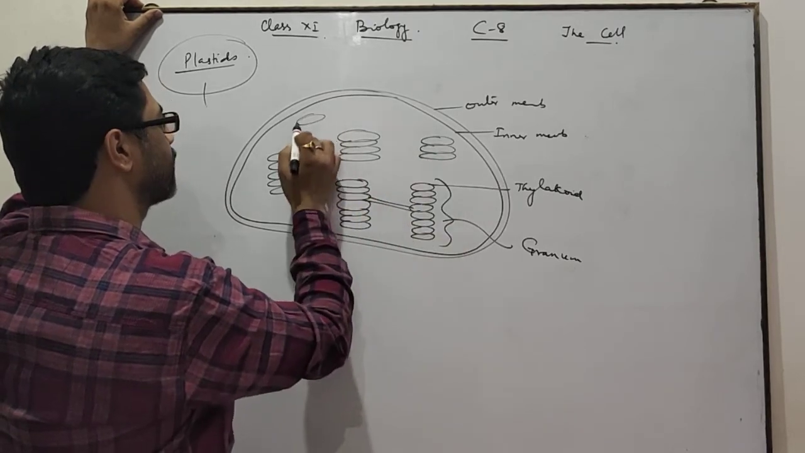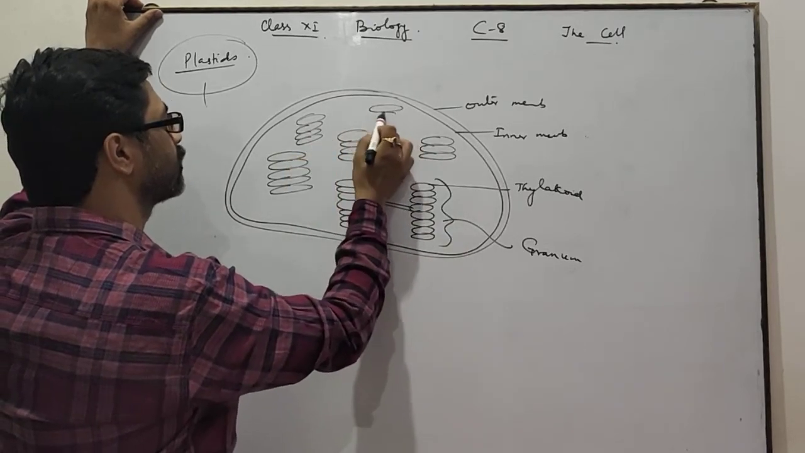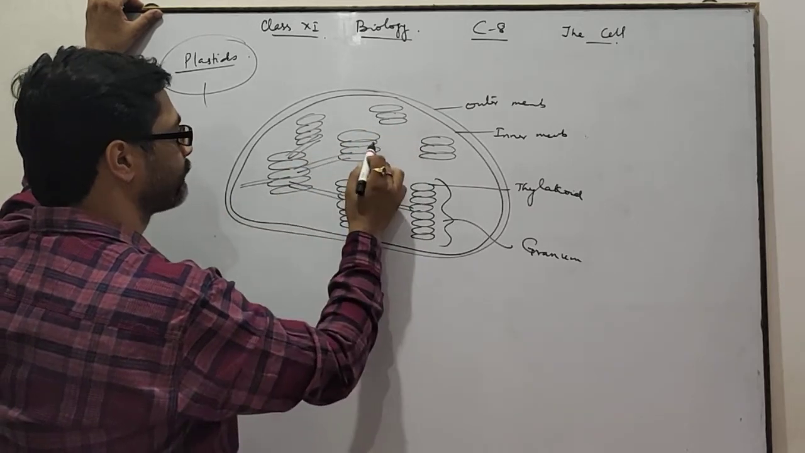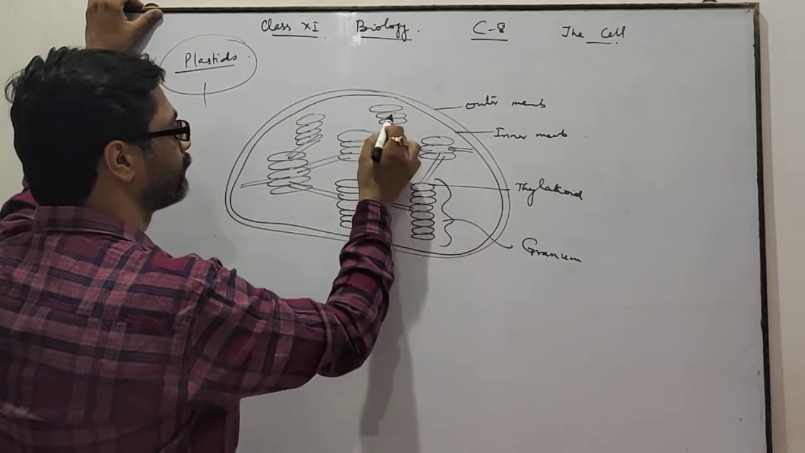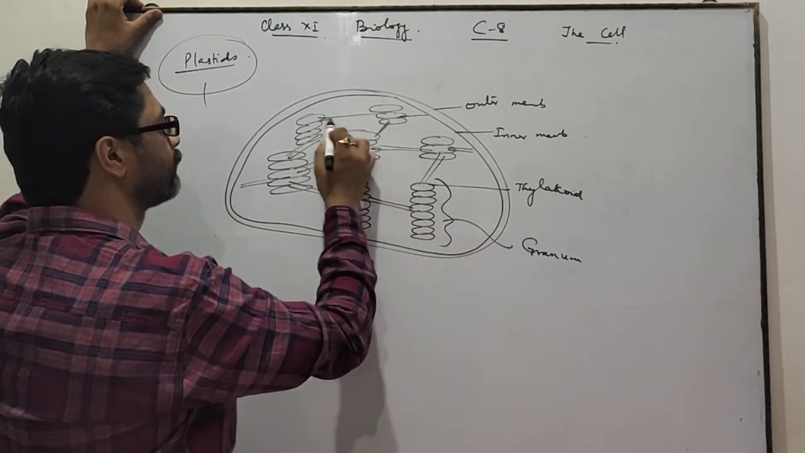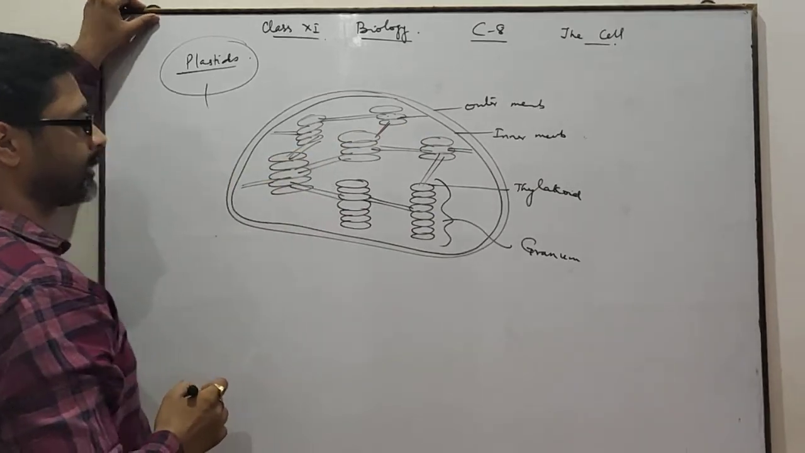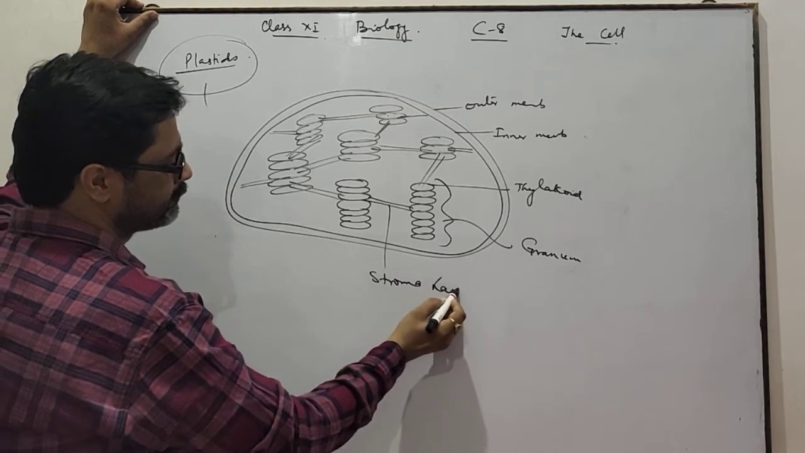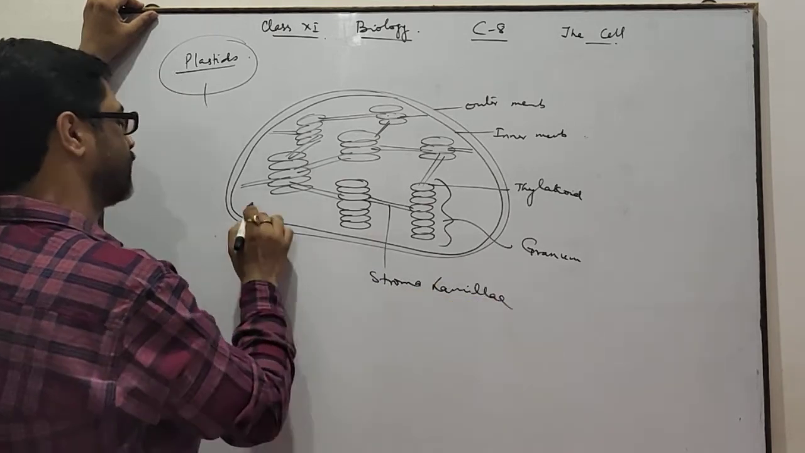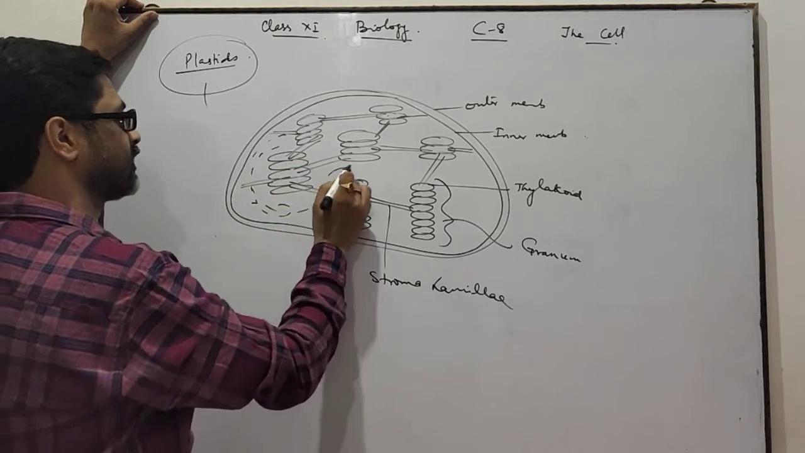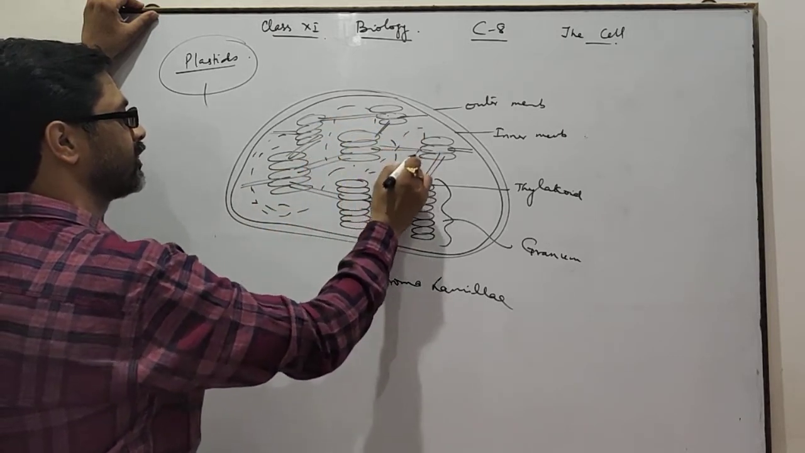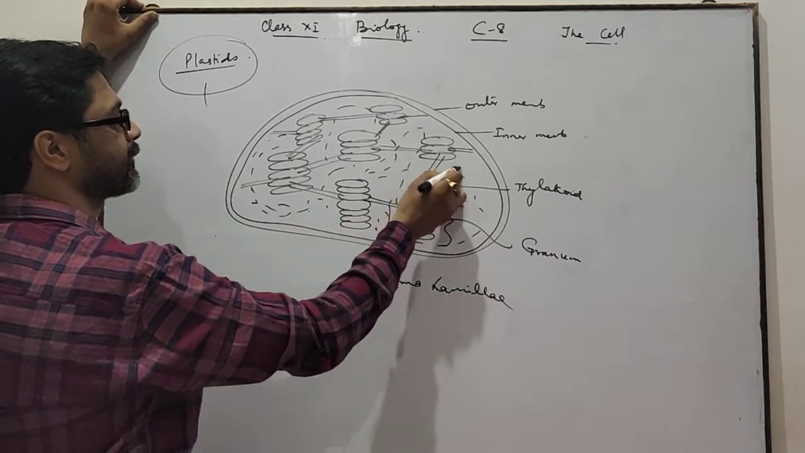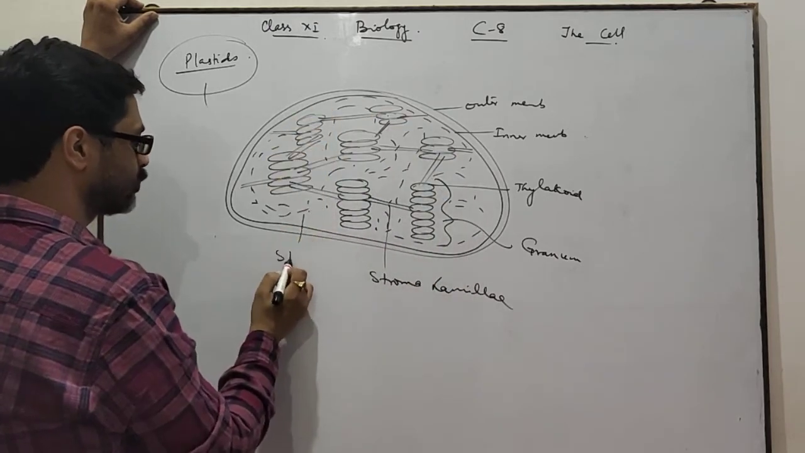A large number of grana are present within the chloroplast. They are connecting together like this, in this way. These are called stroma lamellae. The fluid part present within this chloroplast is called stroma. Stroma is the fluid part present within this. This is stroma.